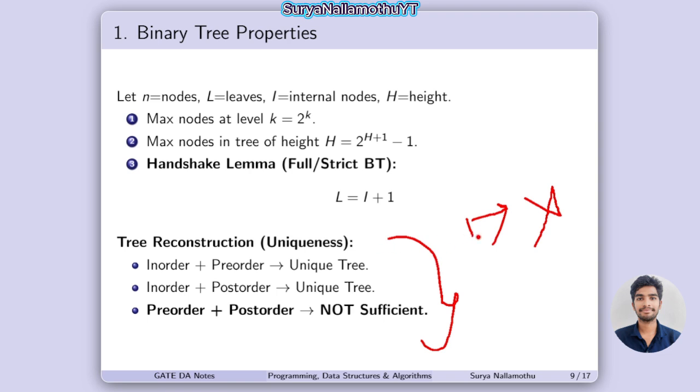Similarly, without in-order, we can't get uniqueness. For example, pre-order plus post-order is not sufficient. So the main cases are in-order plus pre-order or in-order plus post-order. In these cases, you can do the reconstruction.